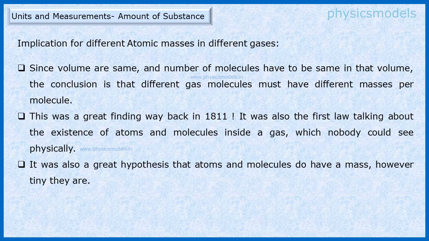That means that the mass per unit atom or the mass per unit molecule must be different if the densities are different. Therefore, the implication was that all substances, and we are still in gases, all gases must have atoms and molecules of different masses, which all add up to the density of that particular gas.